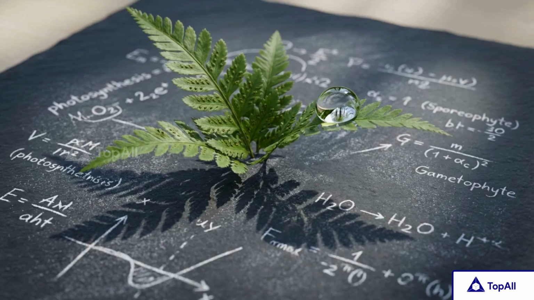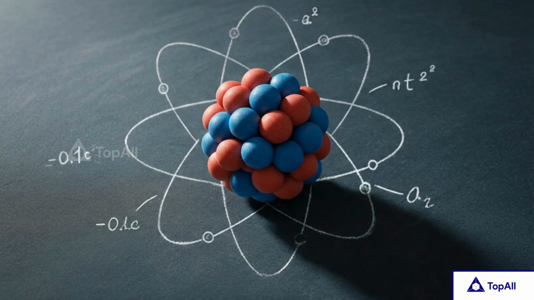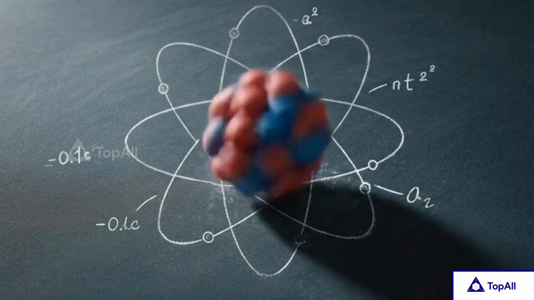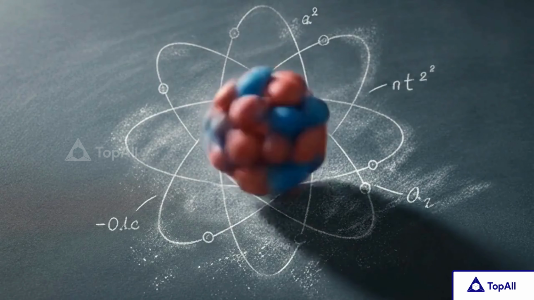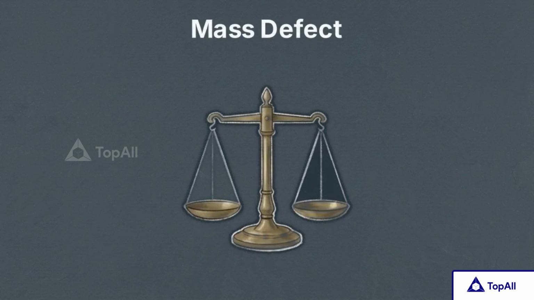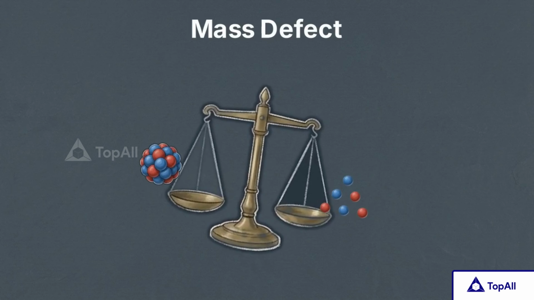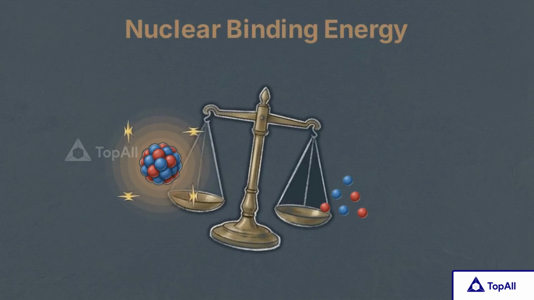The math is clear, but where does this mass-to-energy conversion actually occur in nature? It actually happens at the very center of the atom. Einstein's principles are the engine governing the nucleus. Physicists can verify a phenomenon called the mass defect. A fully assembled nucleus weighs slightly less than the sum of its individual separated protons and neutrons. That missing mass reappears as nuclear binding energy, the force holding repelling protons together in a tight cluster.